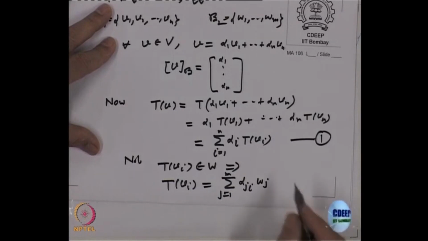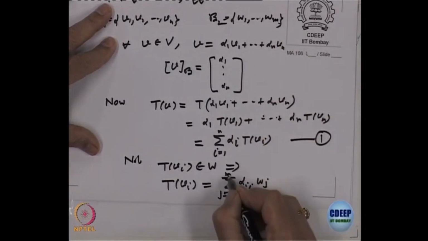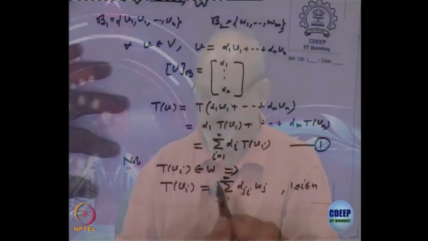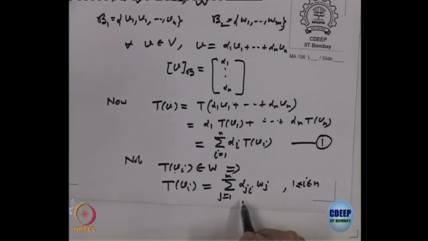Is it okay? V 1, V 2, ..., V n is the basis of V, and W j, j equal to 1 to m is the basis of W, right. These are the scalars which appear in the representation, and for every i you will be getting a scalar. They will depend on i, right. For each i there will be j of them, say that T of V i is a linear combination, multiplied by W j, j 1 to m.